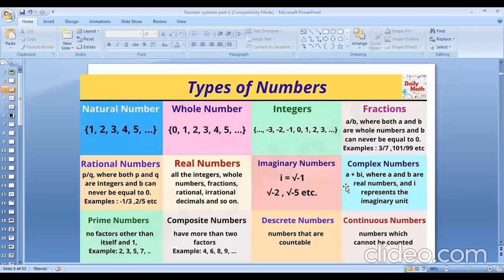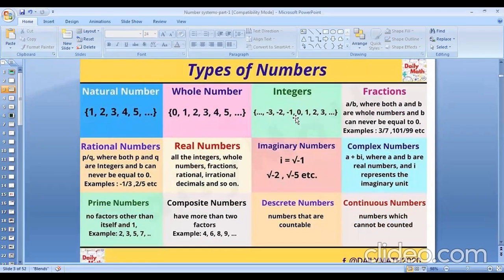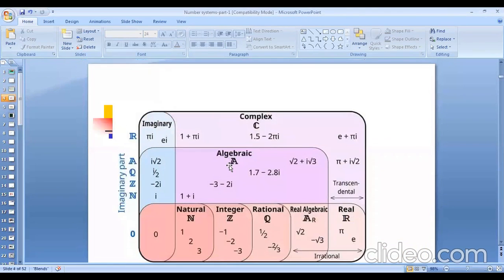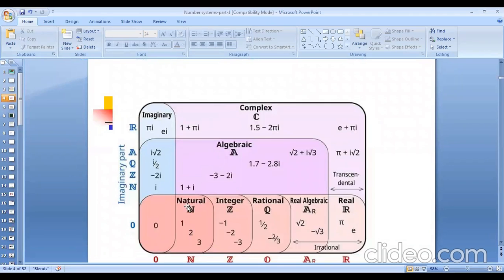First of all, there are different types of numbers, and there is a chart for them. First, natural numbers: the numbers which are used for counting are called natural numbers. Then another type of number, integer. Integer, actually the whole number, is called integer, both negative and positive. And this is the rational number.